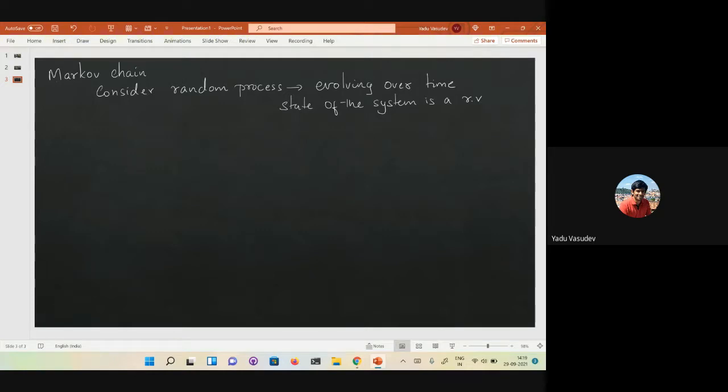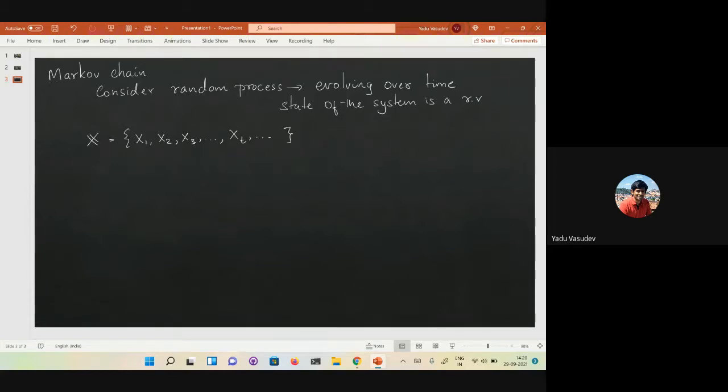So understanding this random process amounts to understanding a sequence of random variables. Let me write it this way: a sequence of random variables, say x1, x2, x3, xt, and so on.